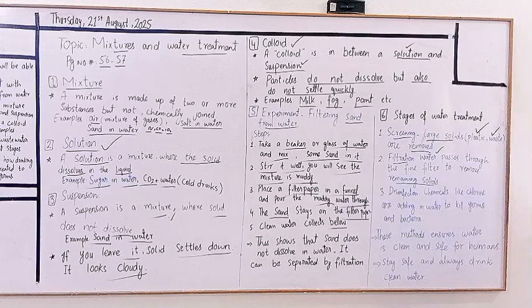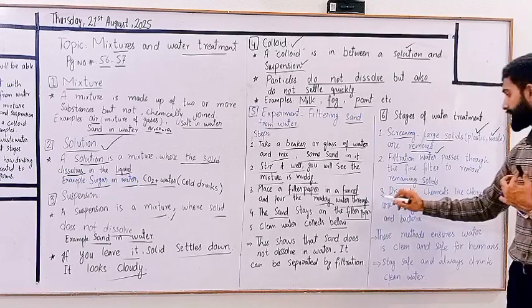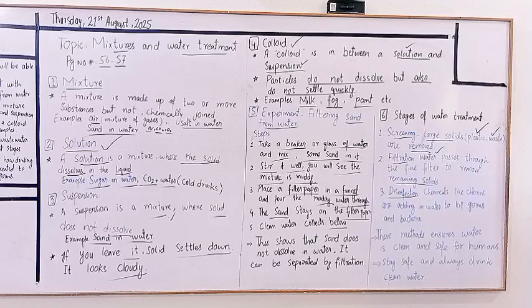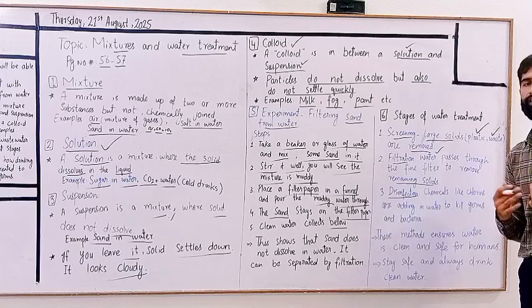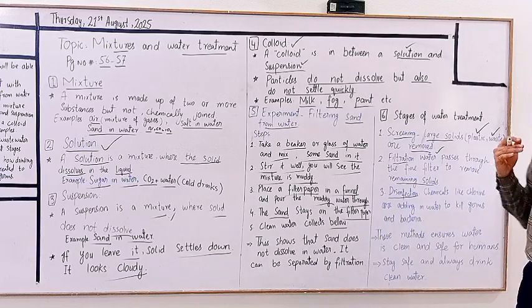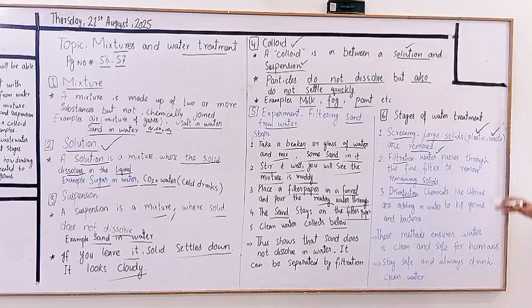The third and last step in this stage is disinfection. Chemicals like chlorine are added to water to kill germs and bacteria. So in this way, by using these methods, we ensure that the water is clean, healthy and safe for human beings.